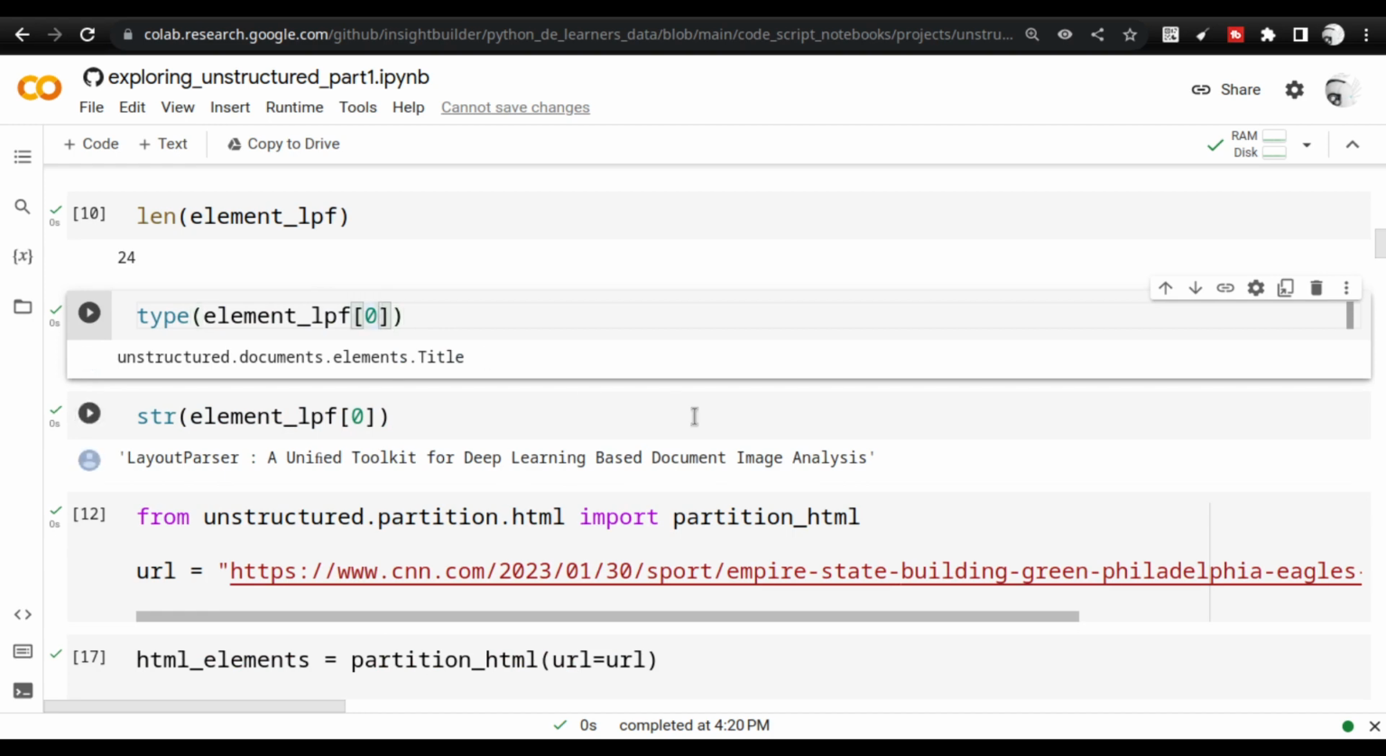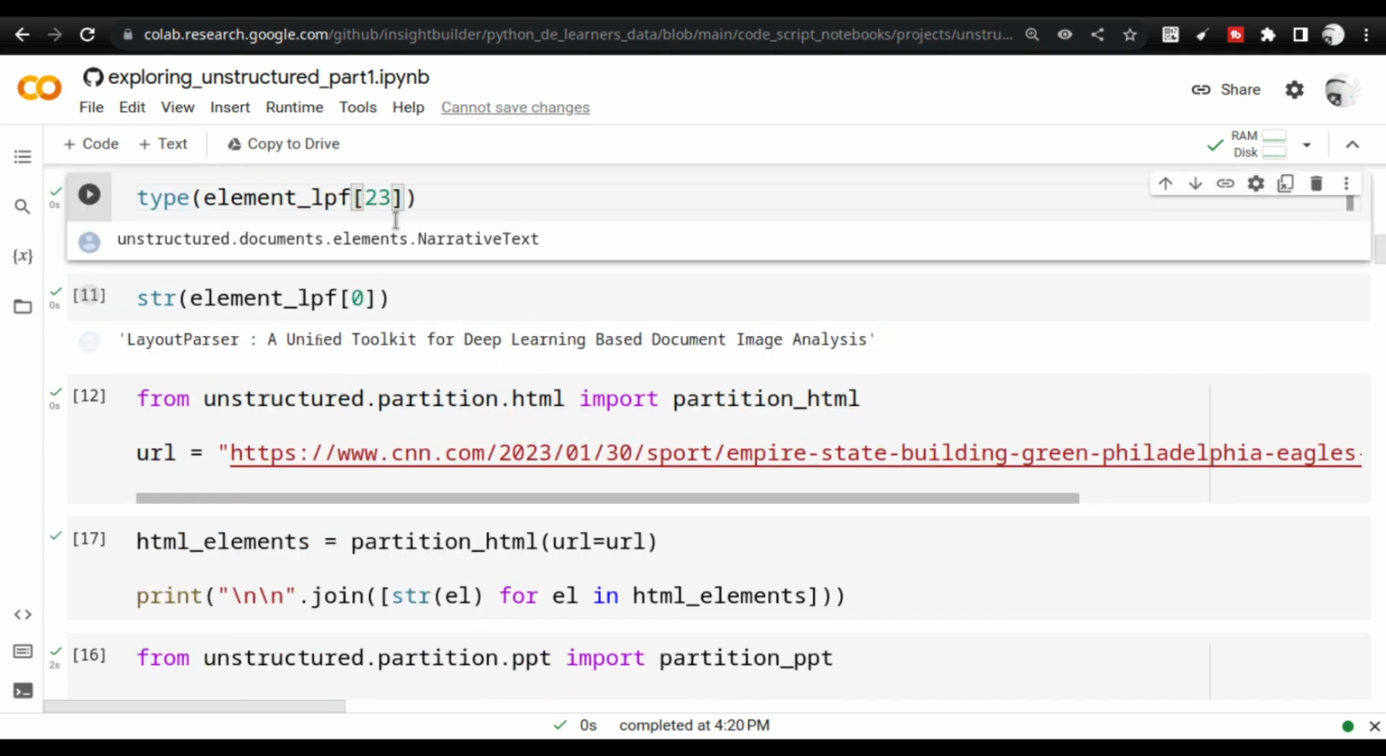I can try something else. Instead of 0, I can say 10, and that will give me another title. So various title elements are coming out. If I try 23, that is narrative text, which is a different kind of element. These kinds of elements are required when you push it to the next step, when you are going to stage it. So this is the place where it is partitioning, and each of these elements will have text along with it, and you can extract the text by using the string function in Python. So this is how it works.